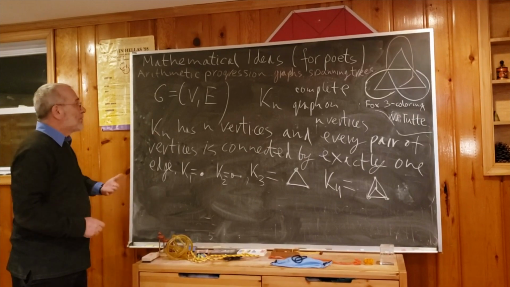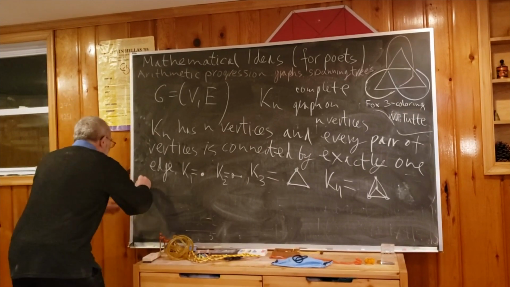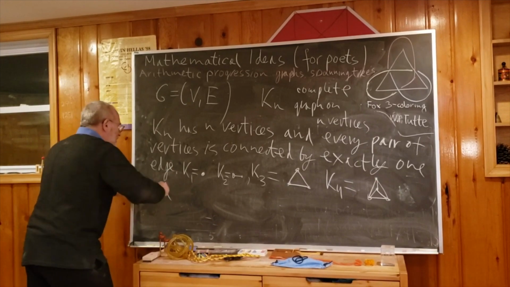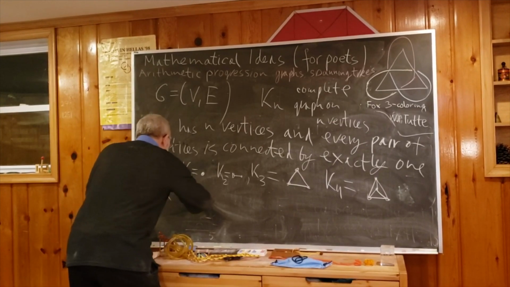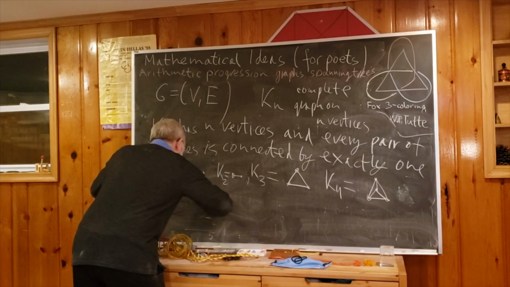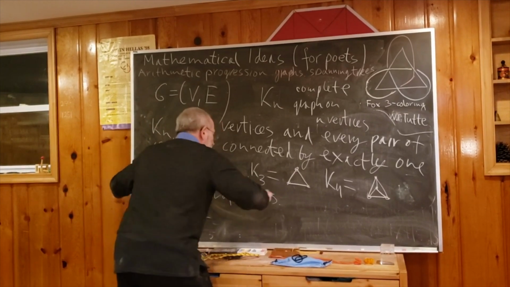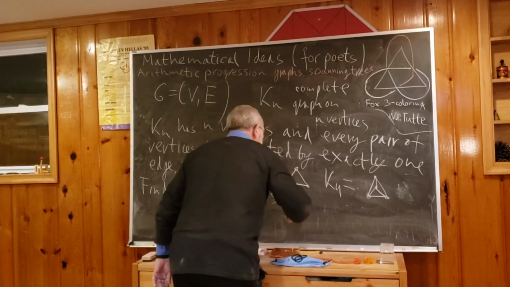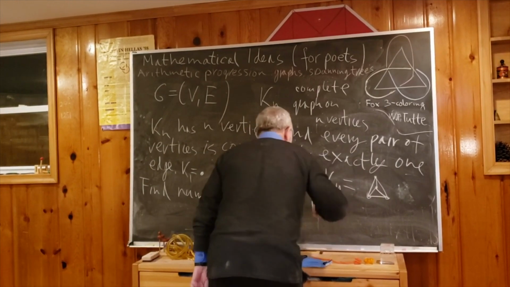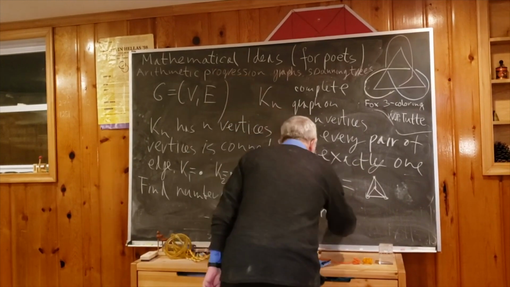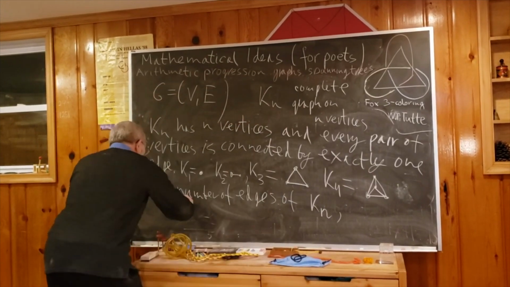So now, what is our task? Our task is to find the number of edges of Kn, not of K4, but of general n. We have notation for this.